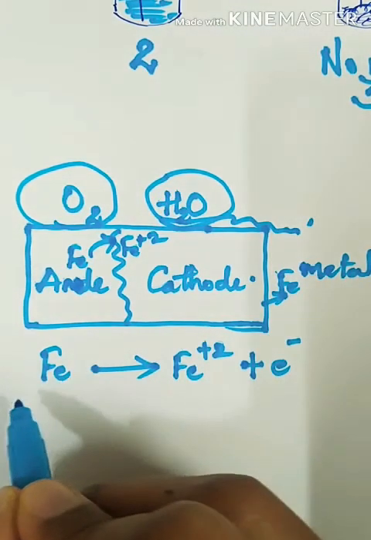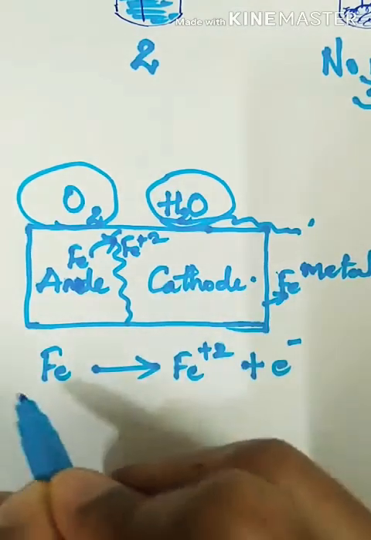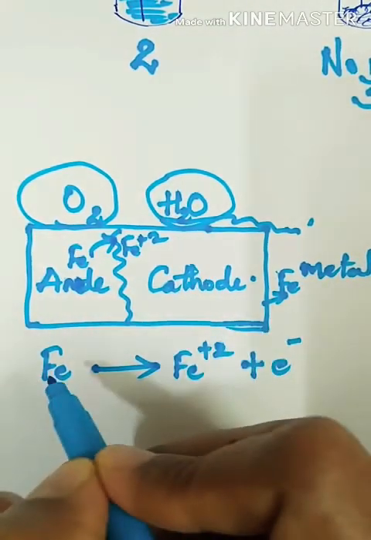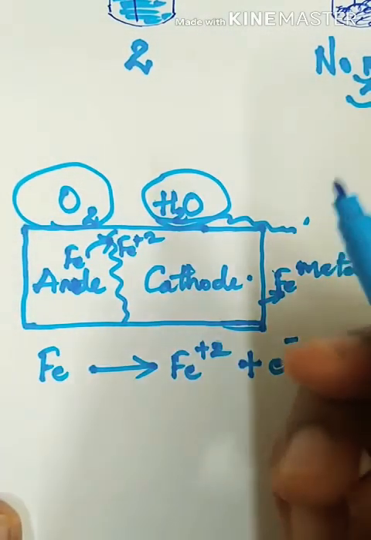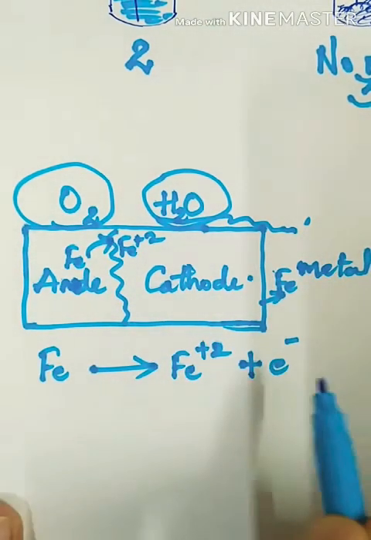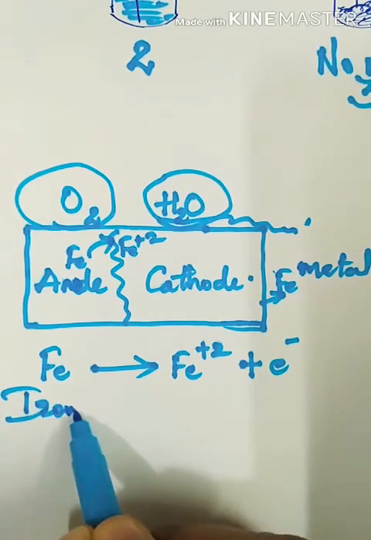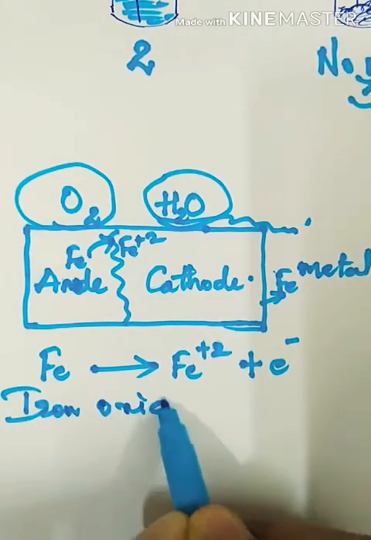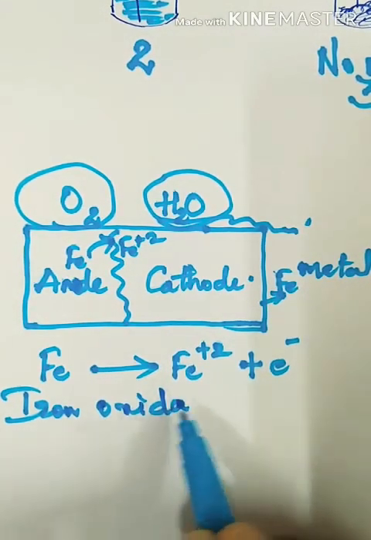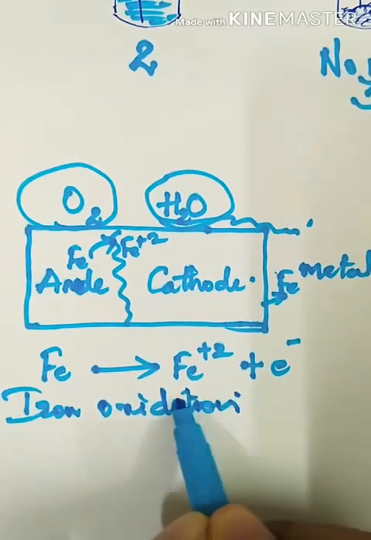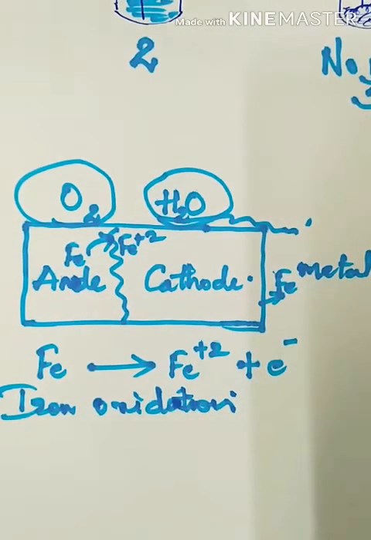Iron gives out electron. It loses electron. When electron is lost, you call that oxidation. So iron undergoes oxidation to form Fe +2 ions.